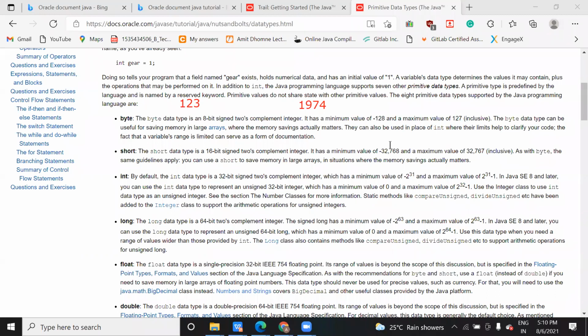Short, if you say, then what is the range of that? It will be of 2 bytes. 16 bit means 2 bytes.